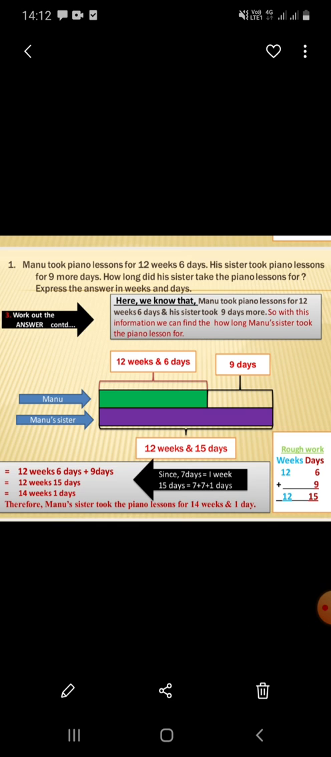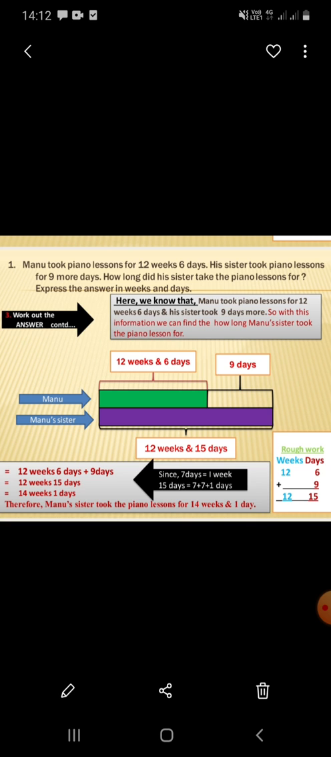So 12 weeks 15 days can be converted into weeks and days, and 15 days can be broken into 2 weeks and 1 day, that is 7 plus 1. So 12 weeks 15 days is equal to 14 weeks 1 day, right? Therefore, the answer statement will be Manu's sister took the piano lessons for 14 weeks and 1 day.